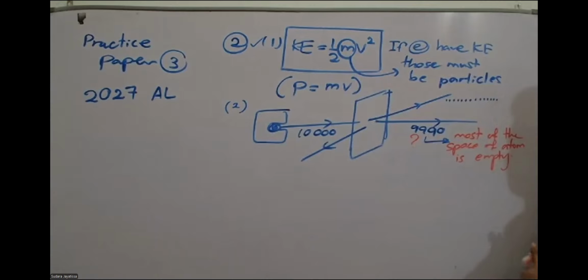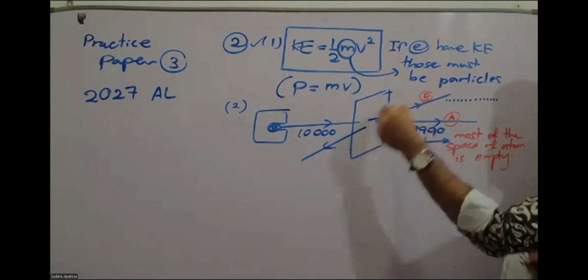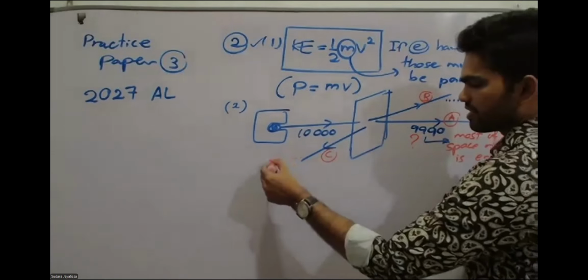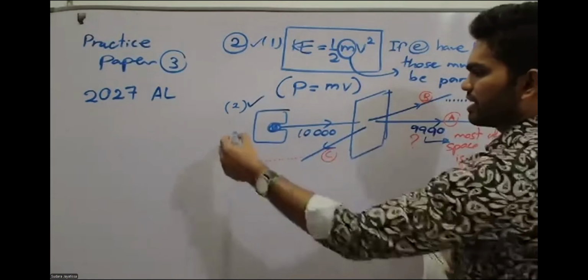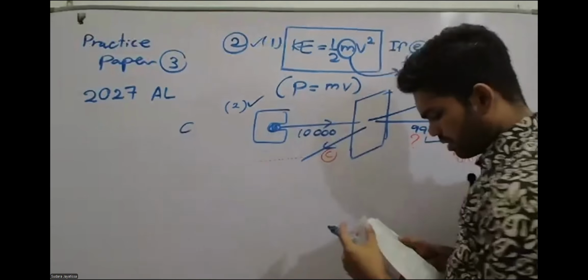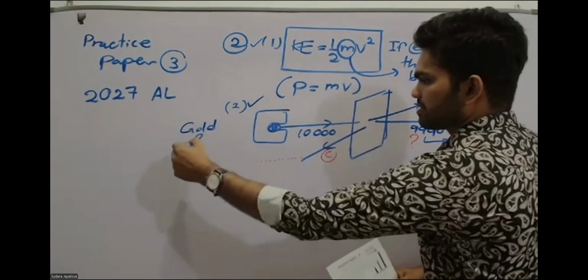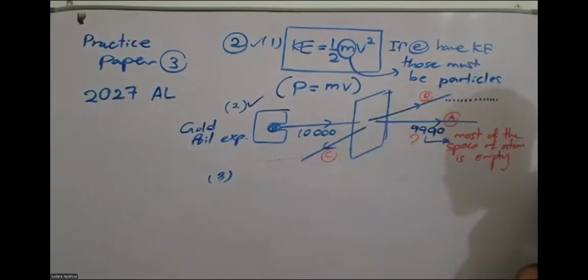In your theory book you can refer, we have not written these things, and this is position A, these are the B and C positions. So to your review, please add those statements also, why these are happening. Understood? So the explanation for the second statement is coming from what? The name of this one: the gold foil experiment. It is given in the statement also. Is that clear to you all?